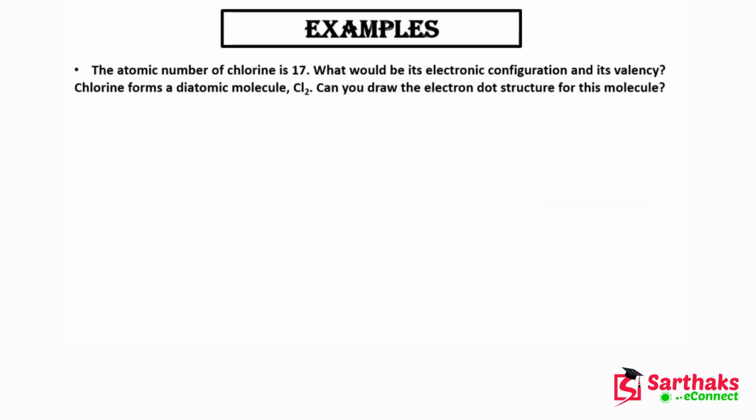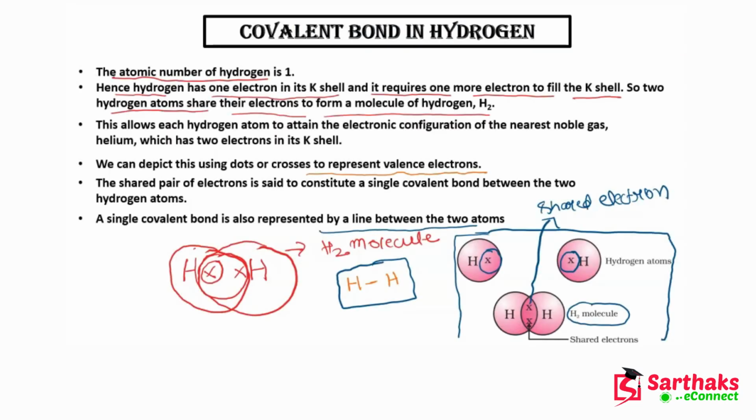Okay students, so here we are, and here we will talk about one example. Before talking about this example, let me tell you that this is an electron dot structure. What I have made here is basically an electron dot structure.